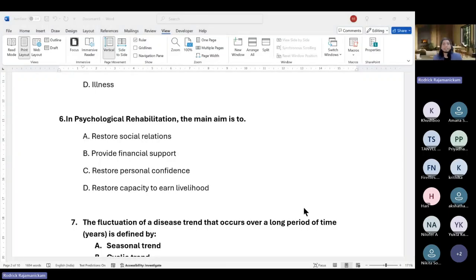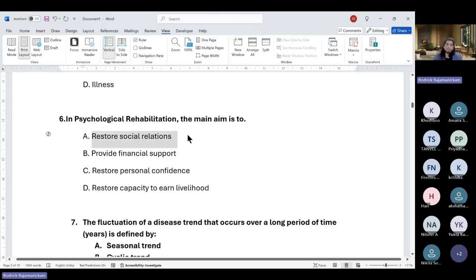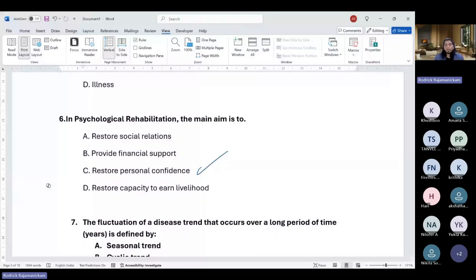So is it A, restore social relations, B, provide financial support, C, personal confidence, restore capacity to earn a livelihood? So what would be psychological rehabilitation? So D would be a likely option. So actually the answer key says it's C, but I would say anything apart from B is a possible answer,